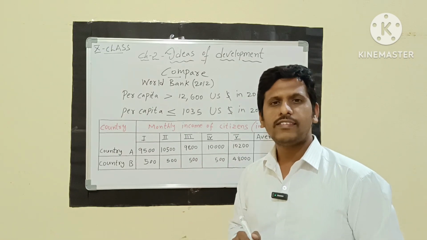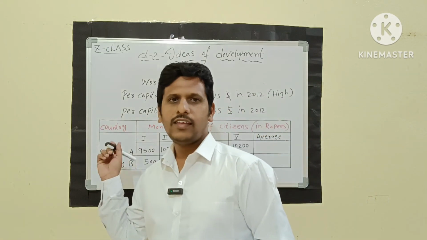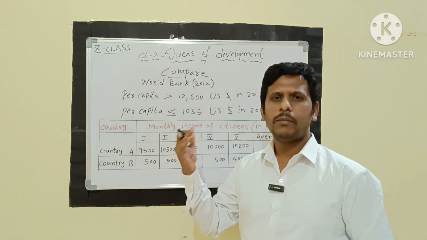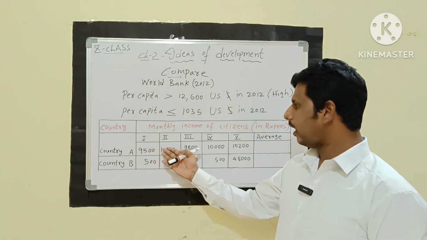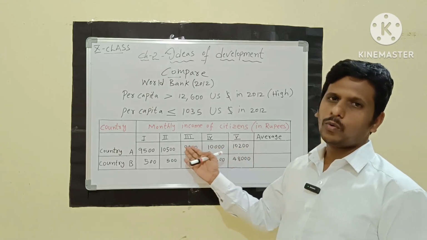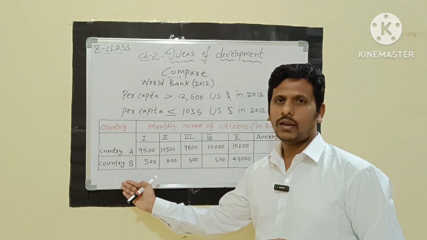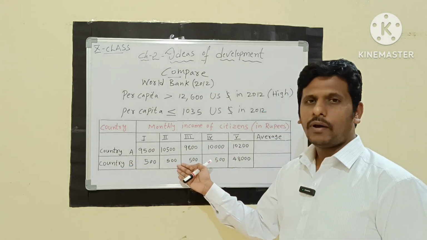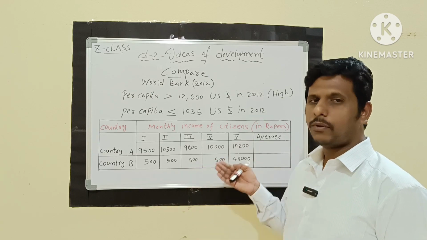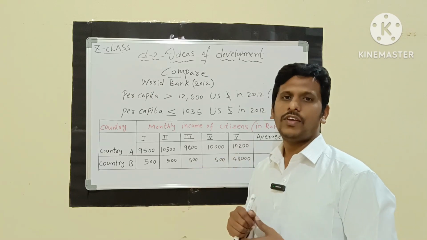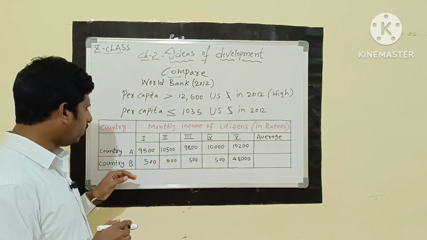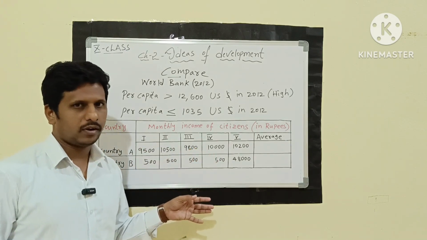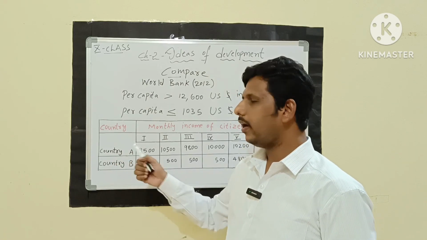It means that we are seeing good security, freedom, everything we have studied in the topic. In country A, persons are getting a good income. But in country B, the persons who are earning are very poor, and only the fifth person has a good income. So we can say that country A is a developed country, and country B is an undeveloped country.